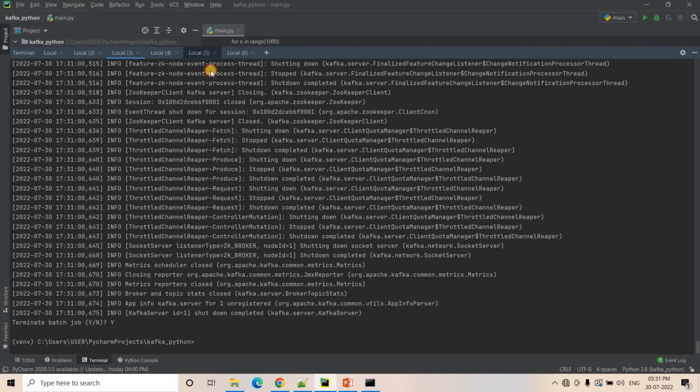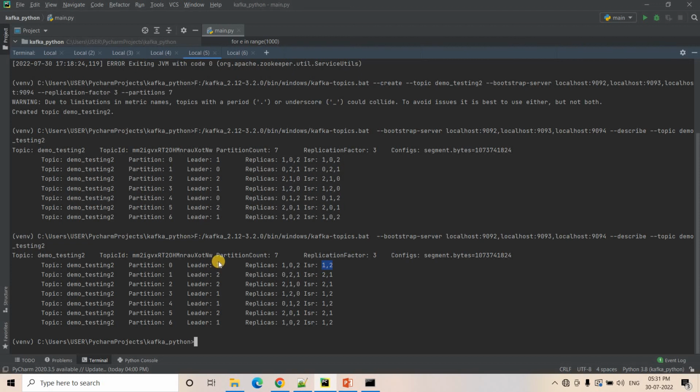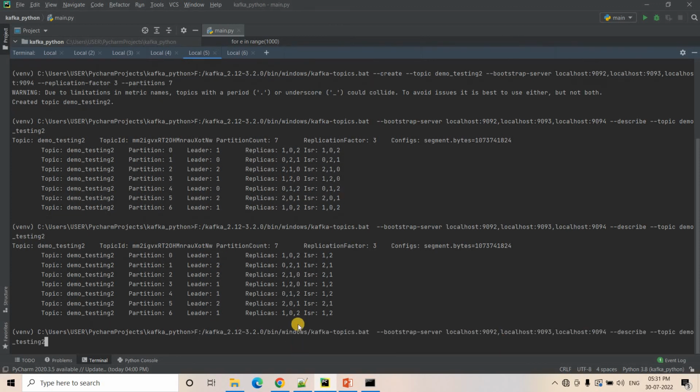Now let's see how the leader got changed. This time our second server, which has ID 1, is also down, right? So now if I execute the same code to understand who are the leaders and who are the in-sync replicas, we should not see any leader on server 1. We should only see all leaders on our last server, which is server 2, that is our third server.